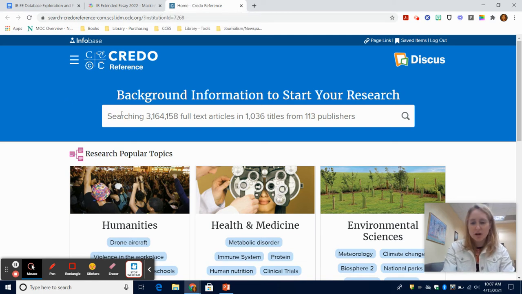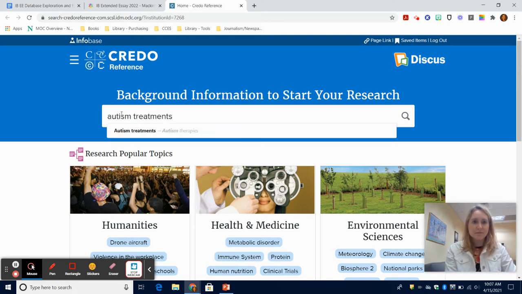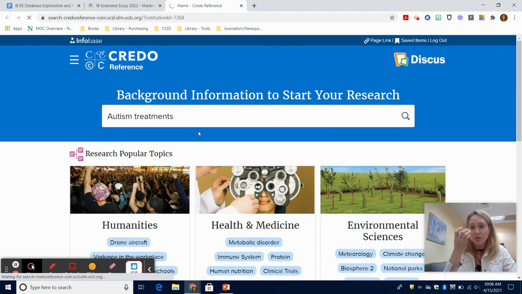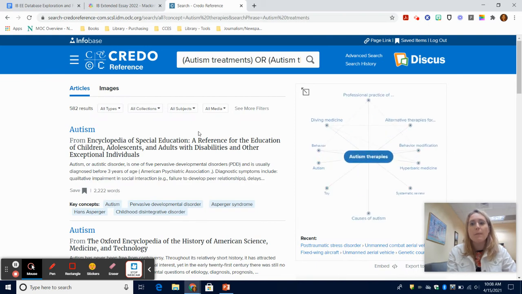So we're going to stick with our autism topic. So autism treatments. And it's suggesting autism therapies. So this is a great example of what I talked about in the previous video on Academic Search Premier, that sometimes you just have to learn other search terms or vocabulary words for your topic and for your information searches. So we'll go with this.